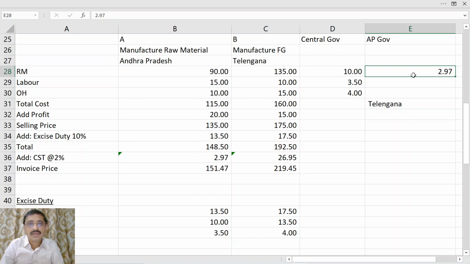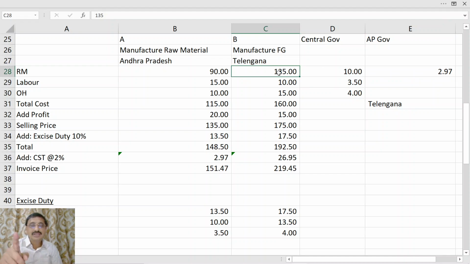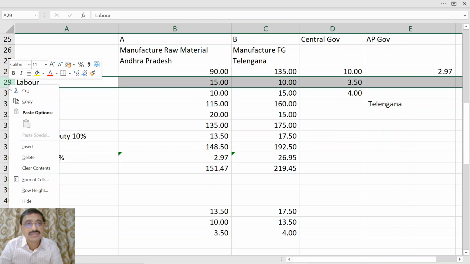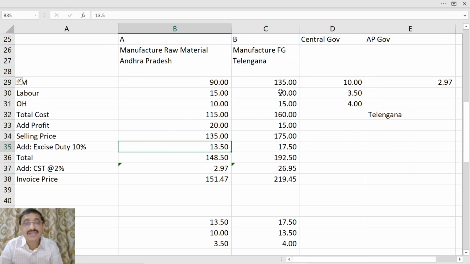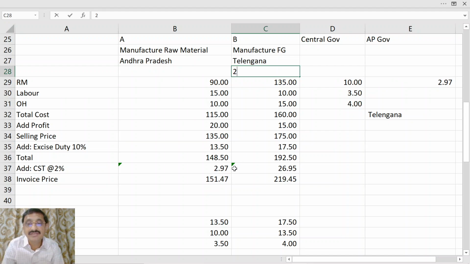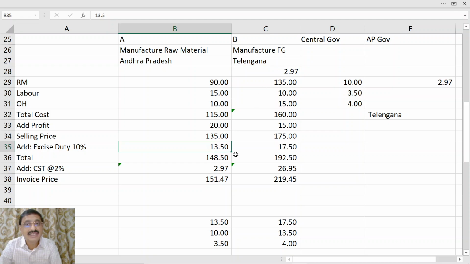Now, come to this person. This fellow is also a manufacturer who is situated in Telangana. For him, CST becomes a cost because he will not get the input tax credit. 2.97 will become a cost. But excise duty, he will get input tax credit 13.5.